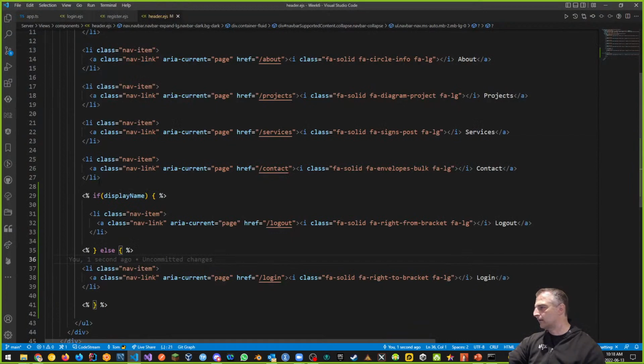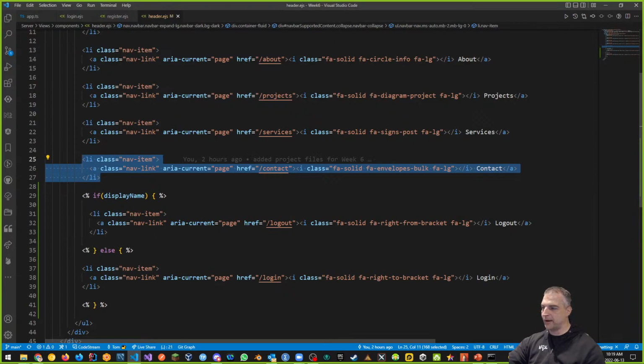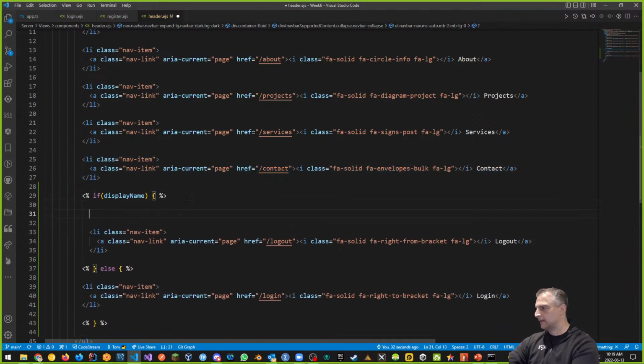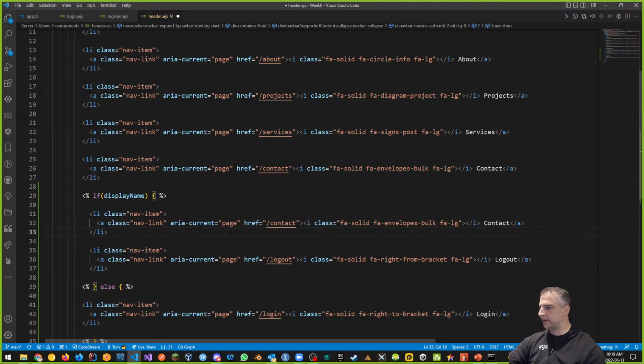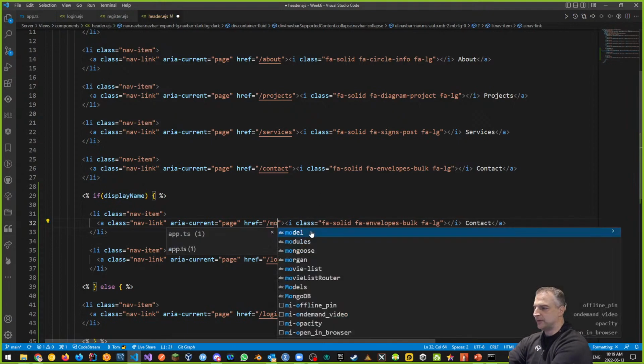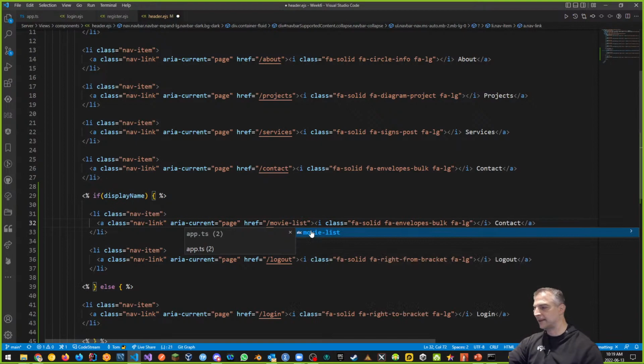If we see the display name, then not only do we want to see the logout, but we also want to get the movie list page. Well, let's grab another link and let's put the movie list before my logout. So the movie list link will only appear when I'm logged in, okay? So here is another link. This time it says contact, but it's not going to be that. It's going to be movie list. That's going to be the new link.